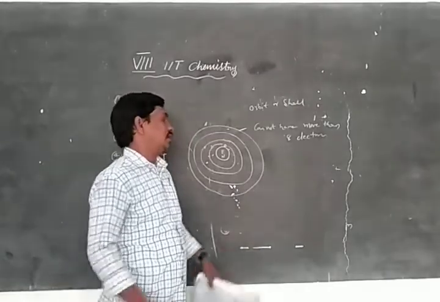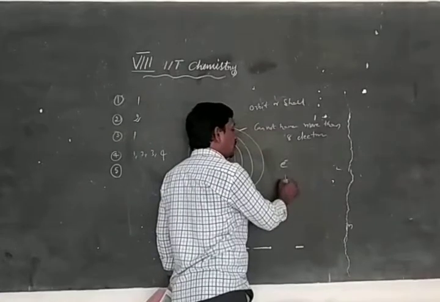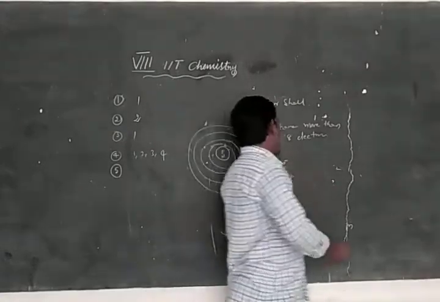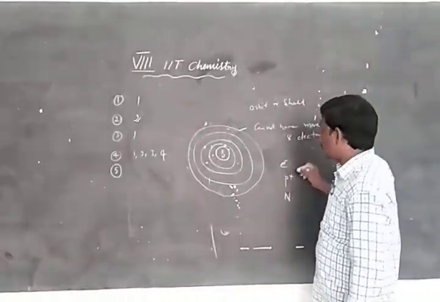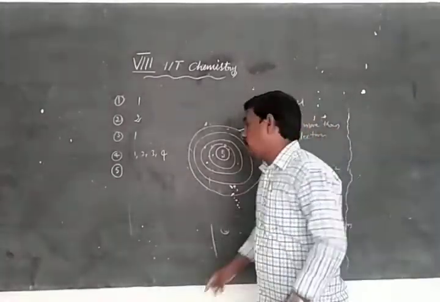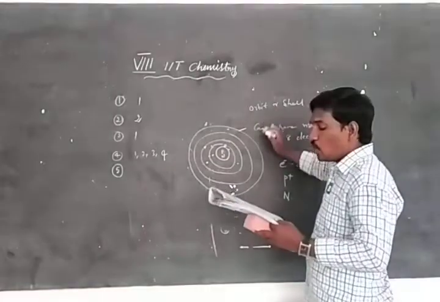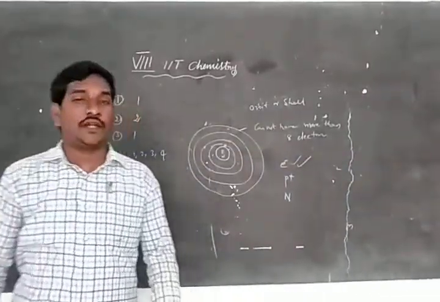A proton has a positive charge, a neutron has no charge, and electrons have a negative charge. So each electron has a unit negative charge, right? And the outermost orbit cannot have more than 8 electrons.